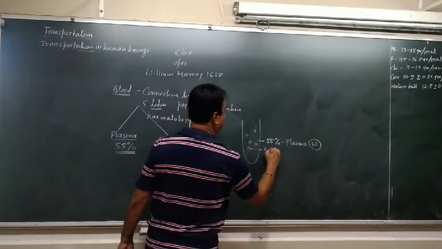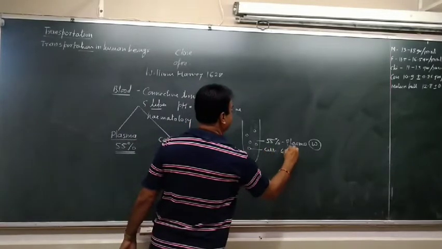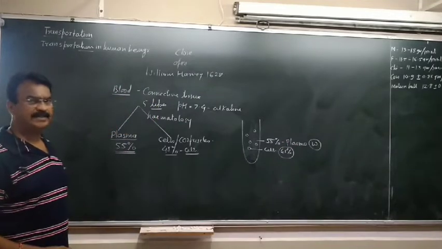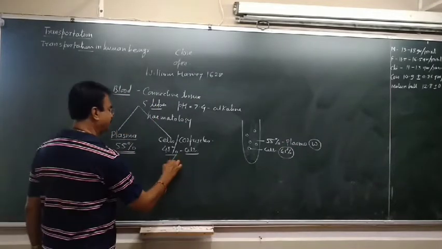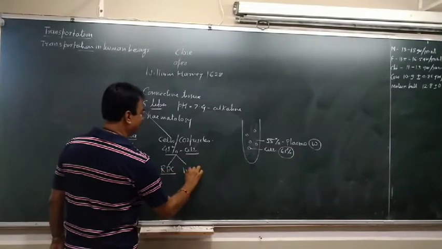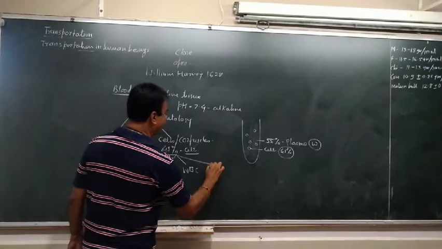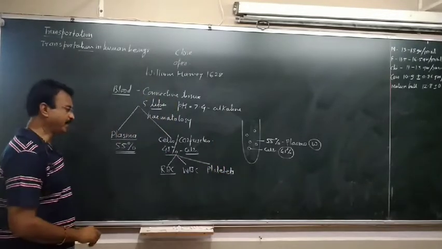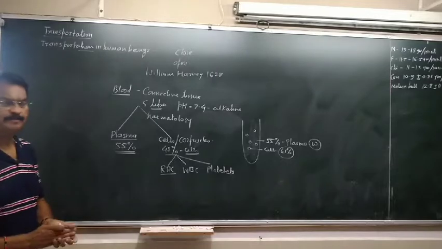The cells which are present are three main types: RBCs, WBCs and platelets.